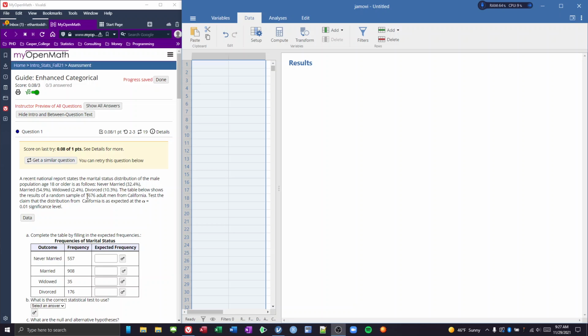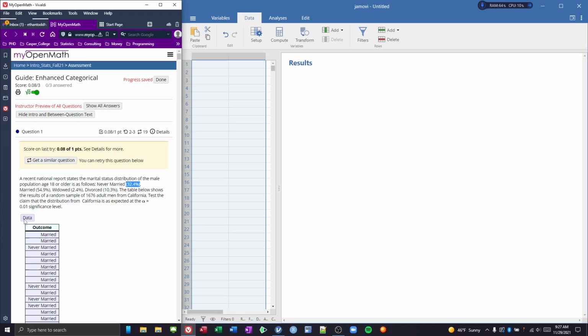Oh, sorry. We would not take this frequency. We would take the total number of people that we in fact saw, and we'd multiply it by the percentage of the national average. And this is what we would expect to see if California in fact follows the national distribution. The cool thing is, though, that Jamovi will do this all for us.